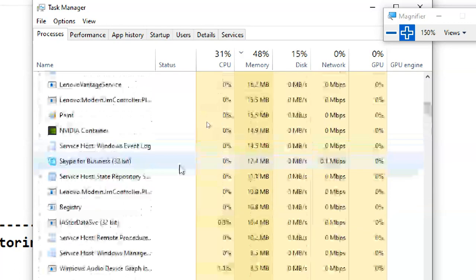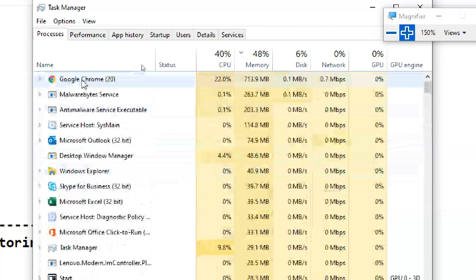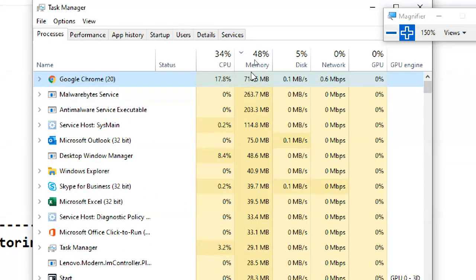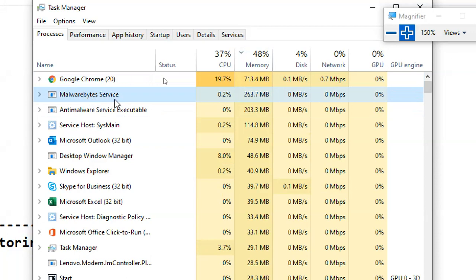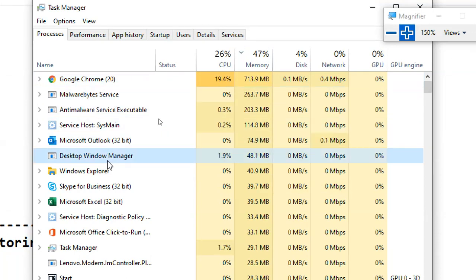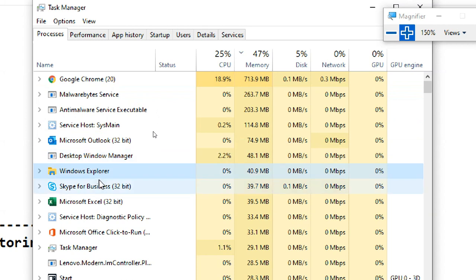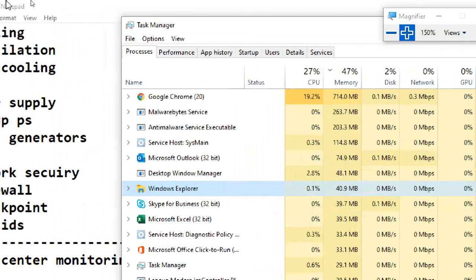For example, if you see here, my Google Chrome is consuming more resources, almost 700 MB. Malwarebytes is compulsory to run. Outlook is compulsory, it is running. Desktop window manager. Oh, Explorer, what is Explorer? You see your screen, right?